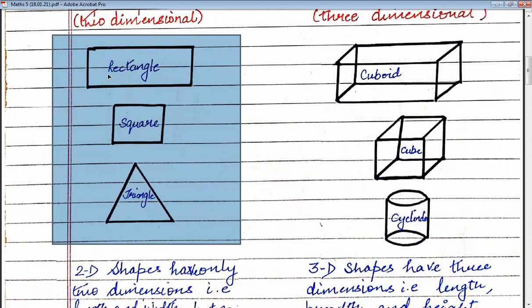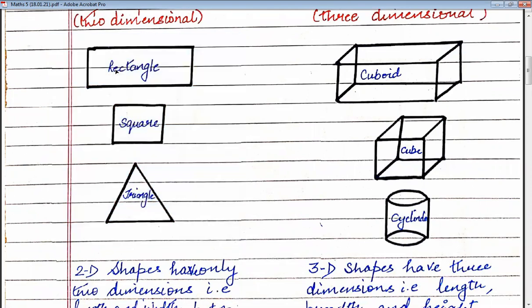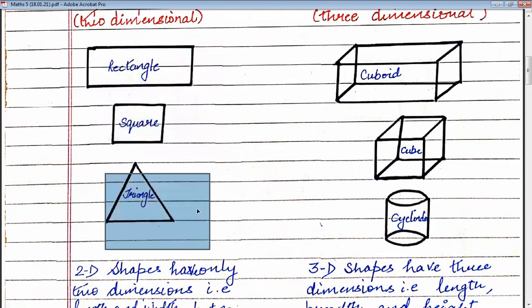They are plane figures. There is no thickness. So they are rectangle, square, and triangle. There are many, like the oval shape. So circle, these are plane figures and considered to be two-dimensional.